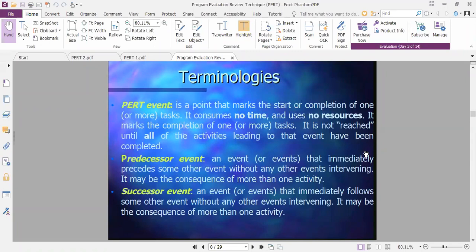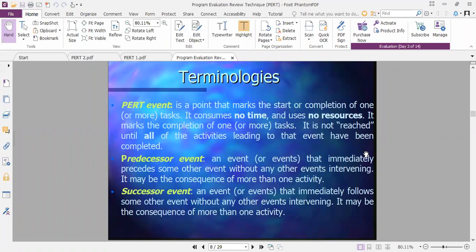Similarly, in CPM we have gone through this part, the event node and that event. We know AON and AOA, activity on node and activity on arrow, very well. Whatever arrows are there require resources, but the nodes in AON don't require any resources. Preceding event: an event that immediately precedes some other event without any other events intervening.